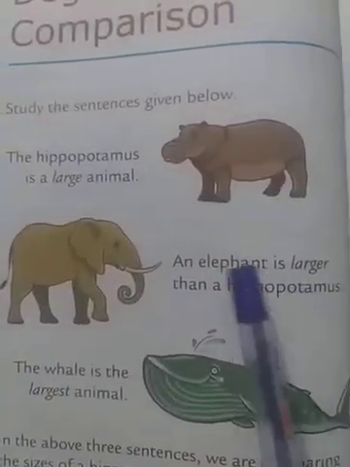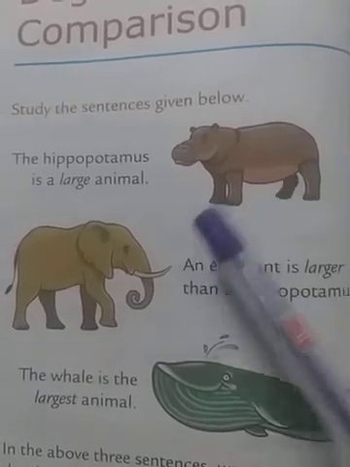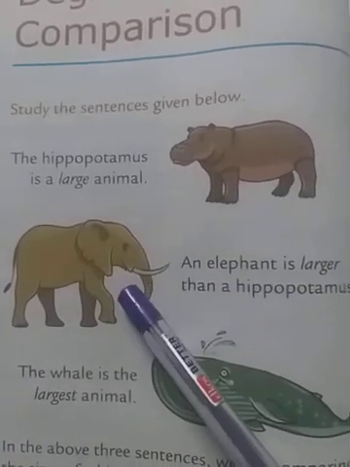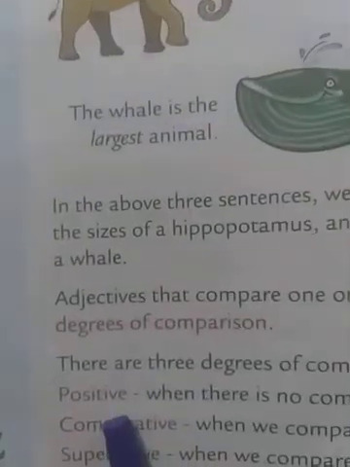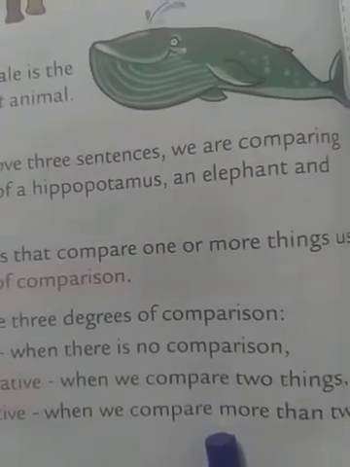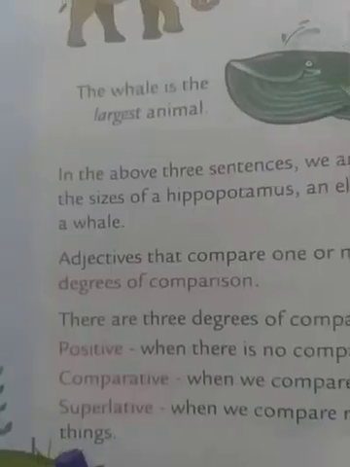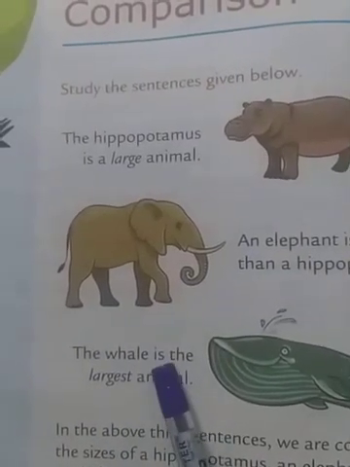Now, look at this. An elephant is larger than a hippopotamus. Here, we are comparing two things, right? Two things are compared. So, it is comparative degree. Superlative degree, when we compare more than two things. Look at this third sentence. The whale is the largest animal.